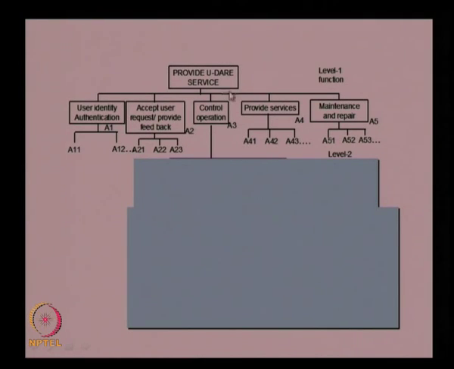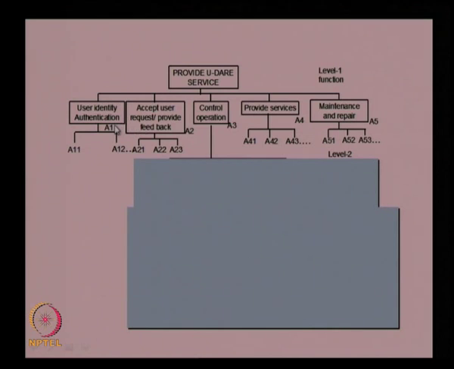So you can see that level 0 is provide UDARE services. So this is the function for providing the main function, that is the UDARE services. So that is the level 0 diagram. Then this level 0 diagram was decomposed into 5 functions, basically user identity authentication, accept user request, provide feedback, control operation, provide services, and maintenance and repair.